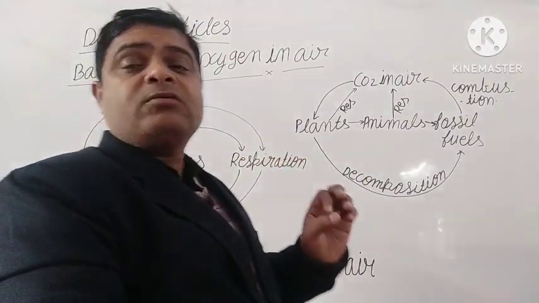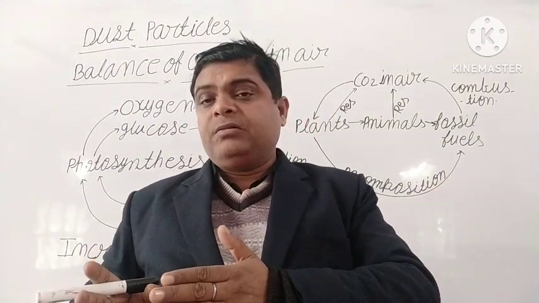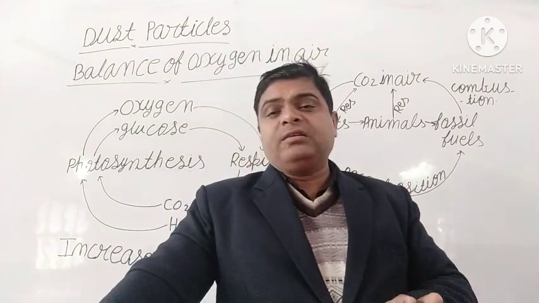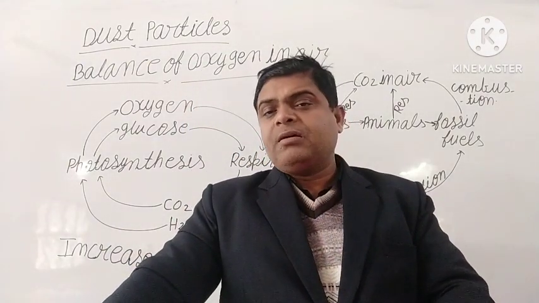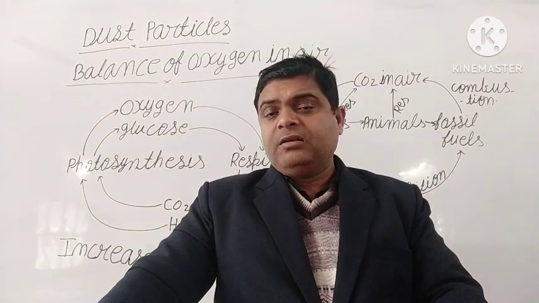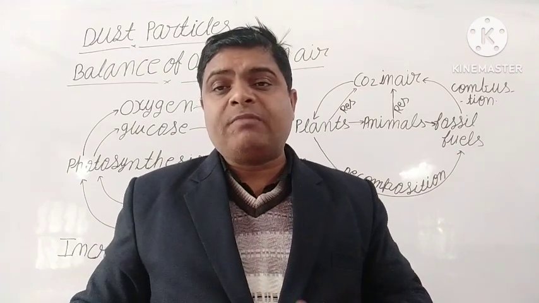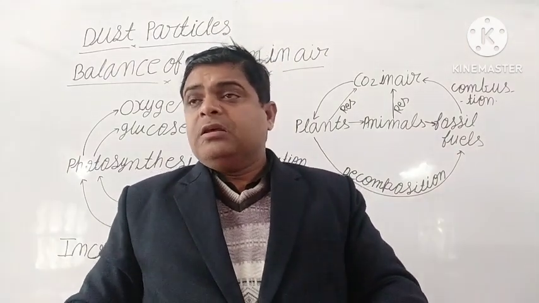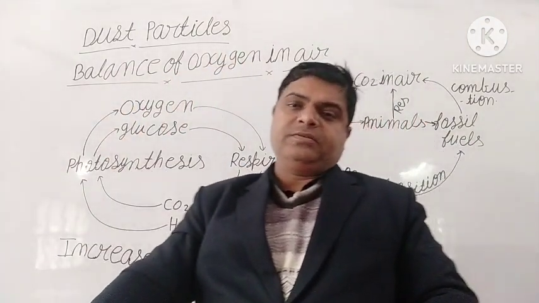And how do we get glucose? We get glucose from plants, because everything, grains, flesh, we get from plants, directly or indirectly. What we eat is stored in our body in the form of glucose. Clear? So this glucose is burned in the presence of oxygen.